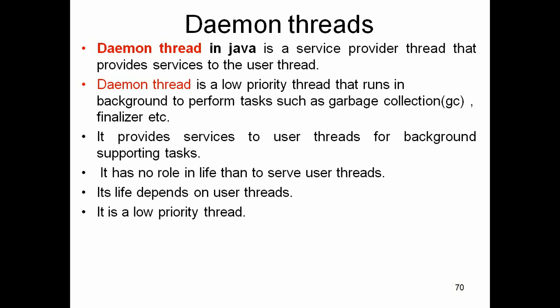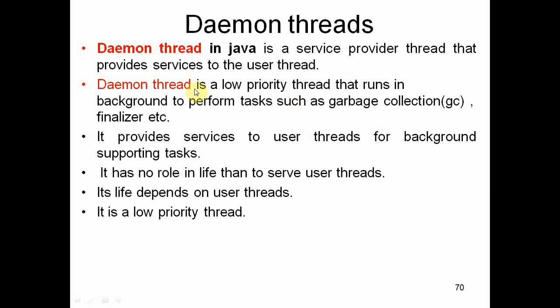It has no role in its life other than to serve the user threads. That means a daemon thread does not have any specific role, but it provides services to the user threads. Its life depends on user threads. So after completion of user thread activities, the JVM simply terminates the daemon threads, and it is a low priority thread.